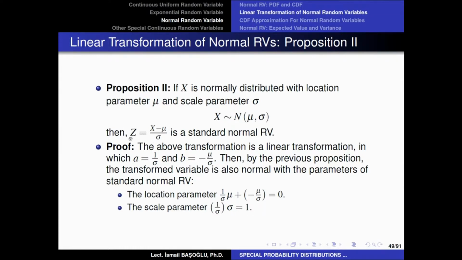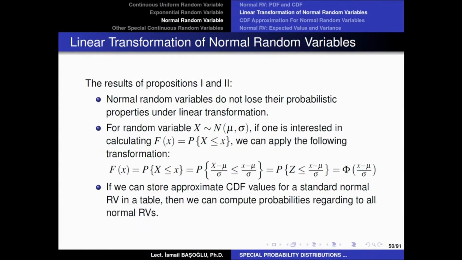And this transformation is called standardization. So for a normal random variable, if you subtract the location parameter from that and divide that difference to its own scale parameter, that transformation will standardize that normal random variable and make it a standard normal random variable. So this special linear transformation is called standardization. According to the results of propositions 1 and 2, the normal random variables do not lose their probabilistic properties under linear transformation. So if you apply a linear transformation or linear function to a normal random variable, the output variable will still be normal.